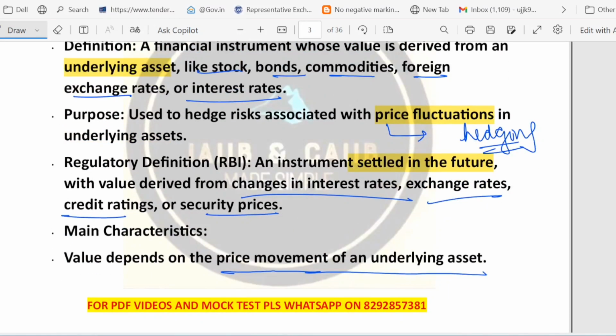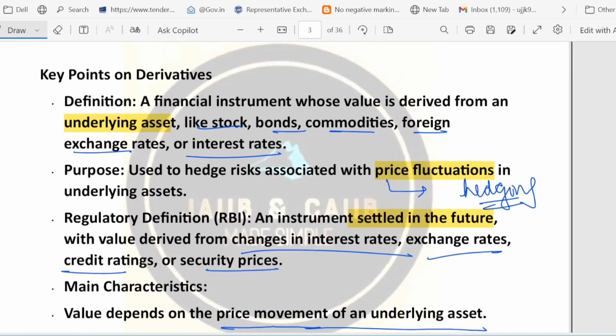You can think of derivative as a promise or a contract. The contract worth is not based on itself but on something else, which is called underlying. What is the meaning of underlying asset? This is the something else like a stock, a bond, a commodity, currency or interest rate. The derivative price follows or is linked to the price of the underlying asset. If the underlying asset goes up or down, derivative value goes up and down also.